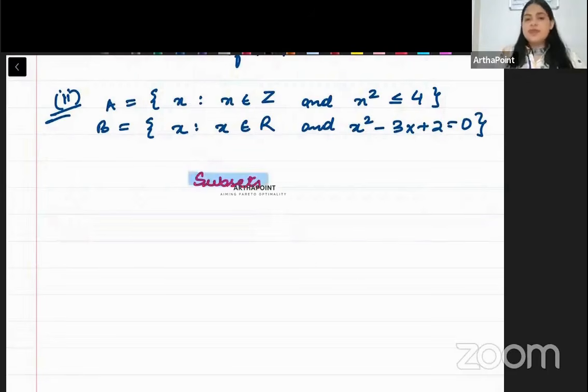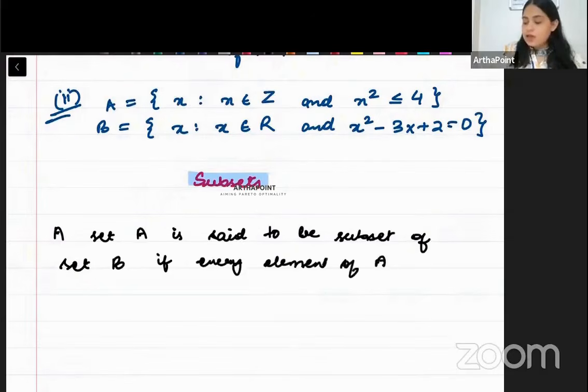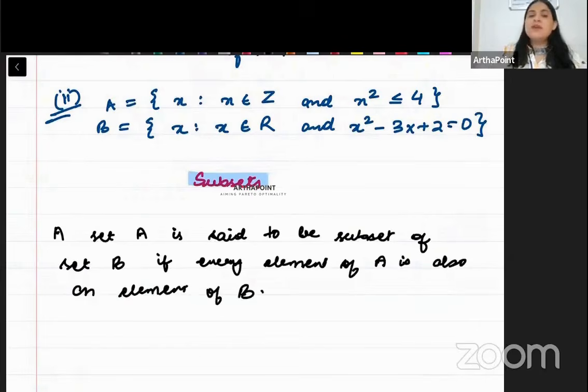But when it comes to subset, what is a subset? A set is said to be a subset. So let's write down the definition first. A set A is said to be subset of set B if every element of A is also an element of B. तो बेटा सबसेट क्या होता है?